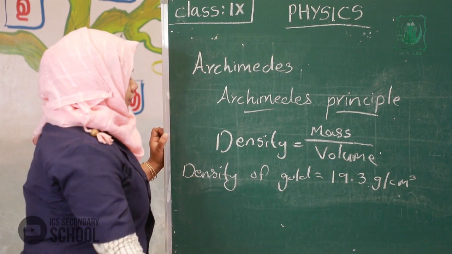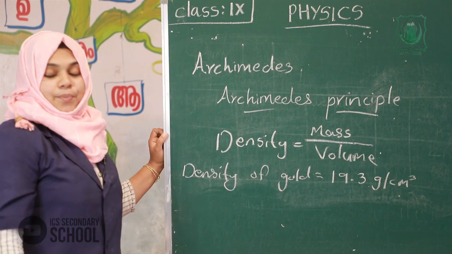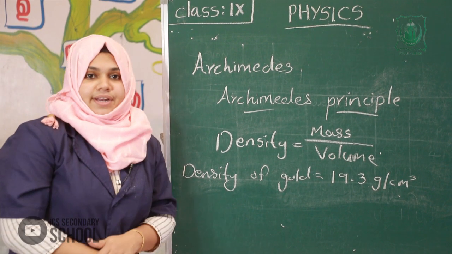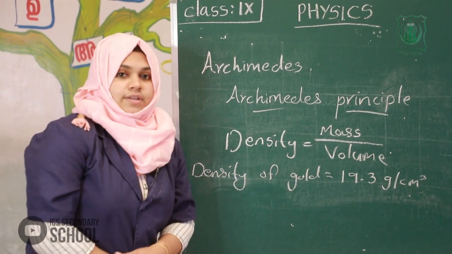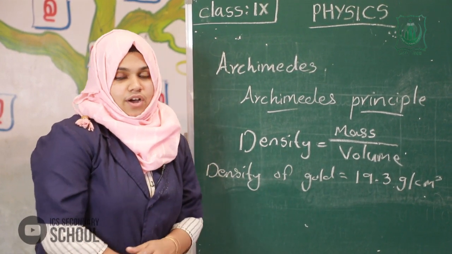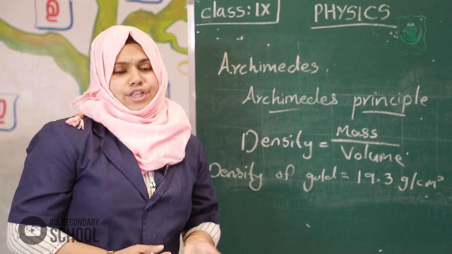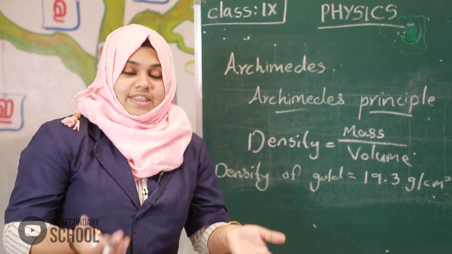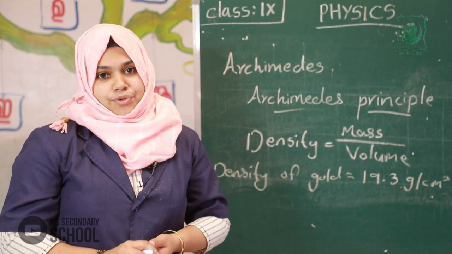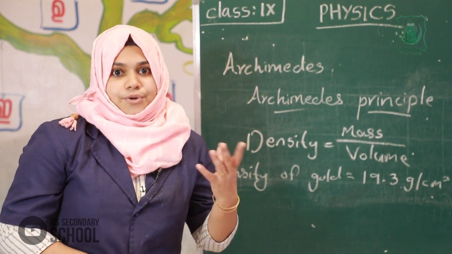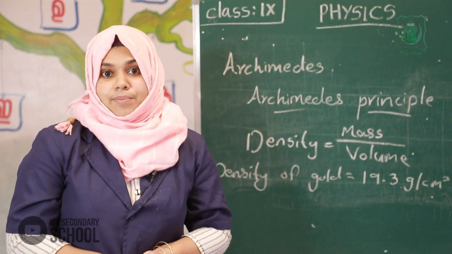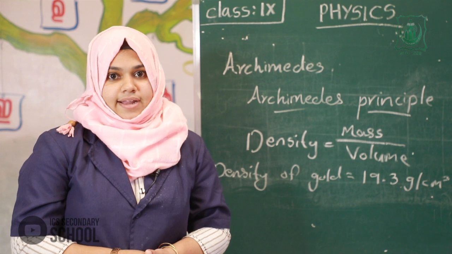But he didn't get 19.3 as the density of this gold crown. So by finding the density and the volume, he could prove that the crown contained impurities. This was the story behind Archimedes' principle.